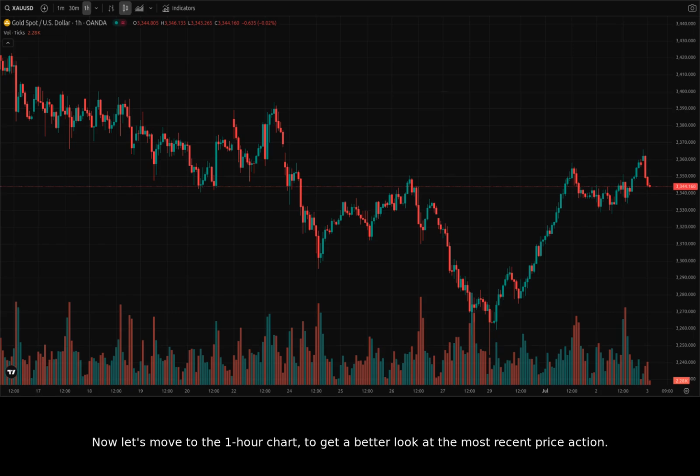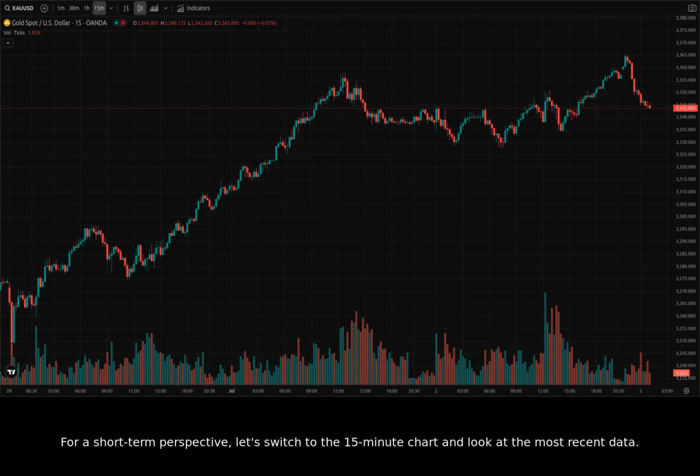Now let's move to the 1-hour chart to get a better look at the most recent price action. We're going to narrow our focus to the candles from June 12, 2025 to June 17, 2025. Here, we see more detailed price movements and smaller trends forming. Notice how price reacted to certain support and resistance levels. We can also see consolidation happening around the $3,380 to $3,400 range.